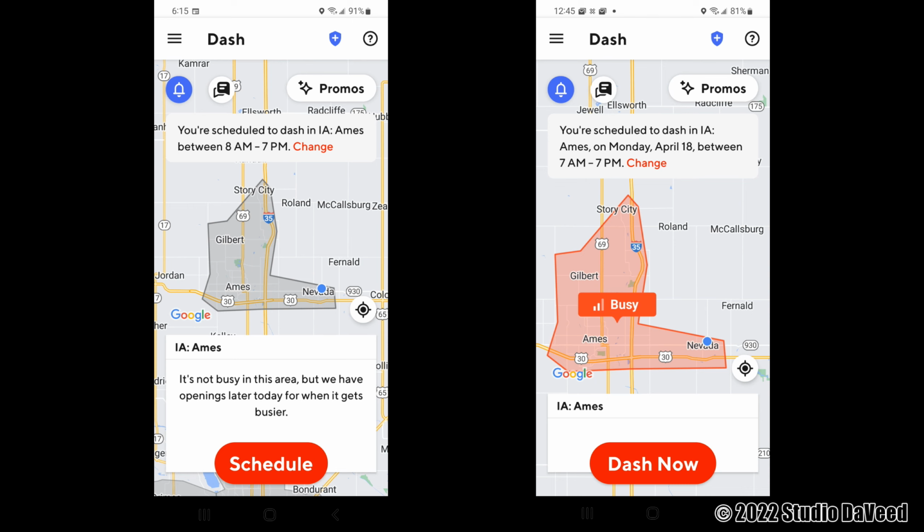Alright, that's a quick rundown of what the heat map can tell you. The biggest takeaway is even though the schedule button may be there, it's there by default, and if you tap on that, there may not be any open slots for you to fulfill to Dash Now. That's just the way it works. Now again, if you have top dasher status, you'll never see the schedule button. You will always see the Dash Now button.